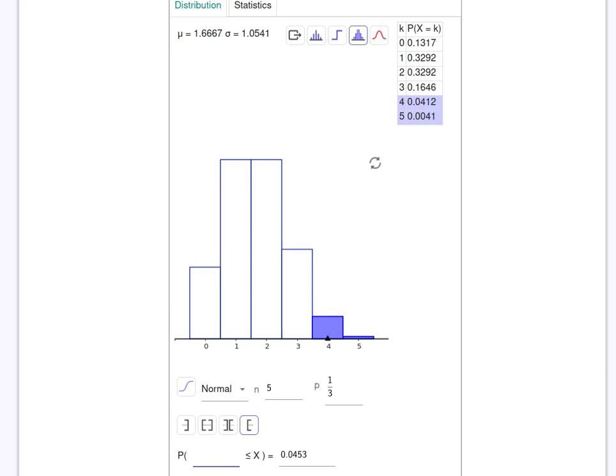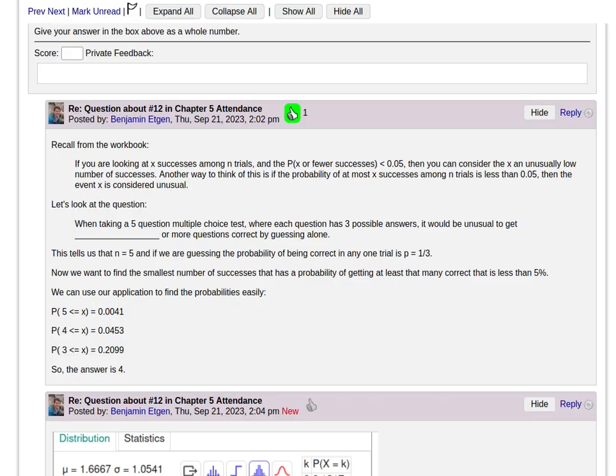Let's look at what happens with 5. And of course it goes down because by guessing alone, that basically means that we're multiplying 1/3 by itself 5 times. So let's go back to the first number that worked. That is the smallest number that worked. So we can get 4 or more questions correct by chance alone. That would happen less than 5% of the time, and we would say that that is unusual. So going back to the question, we'd say that our answer is 4.